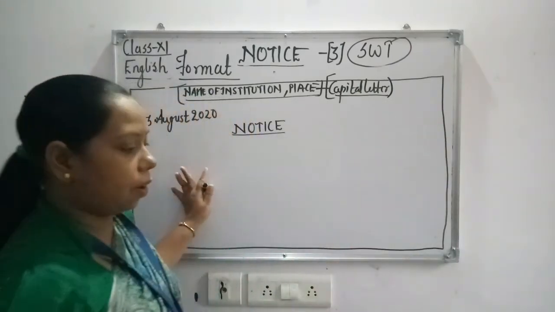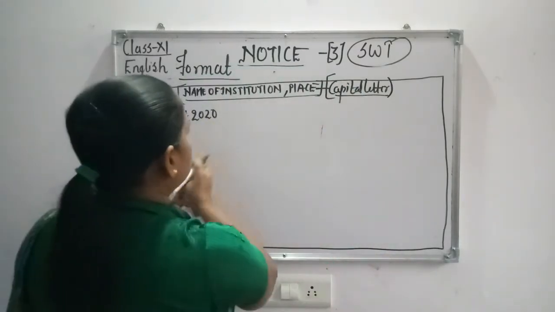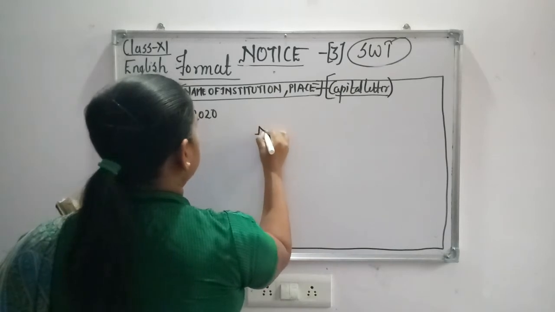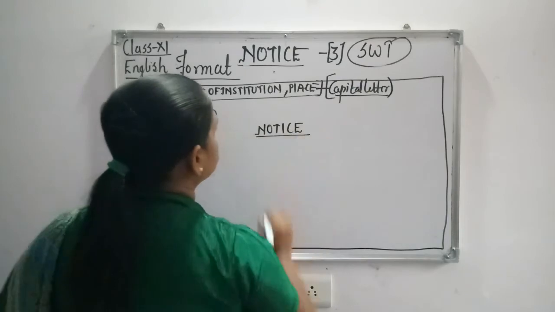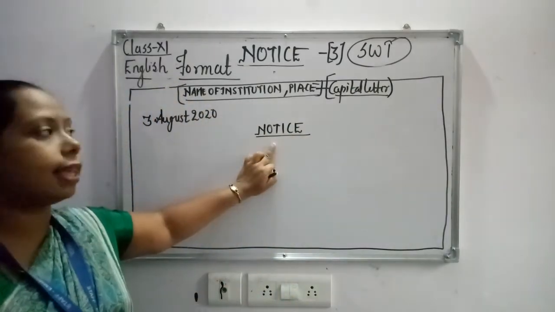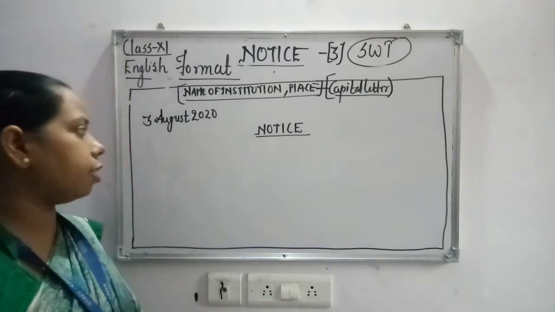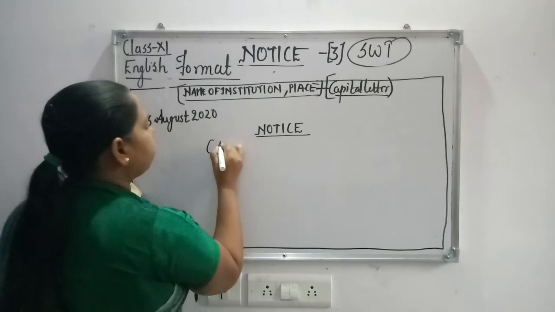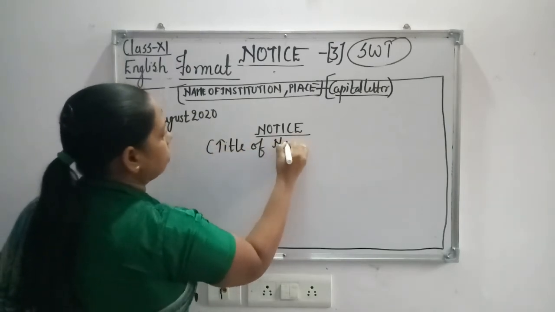If I have missed some, I will just try to make it in the center, so that you also don't make any mistake. Like this, notice should be written in the center of the box. Then, my dear children, leave one line and write the title of the notice.